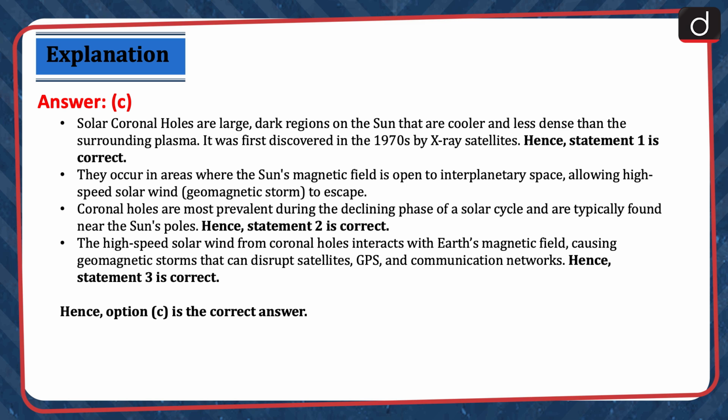The high-speed solar wind from coronal holes interacts with Earth's magnetic field, causing geomagnetic storms that can disrupt satellites, GPS, and communication networks. Hence, statement 3 is correct. Hence, option C is correct.